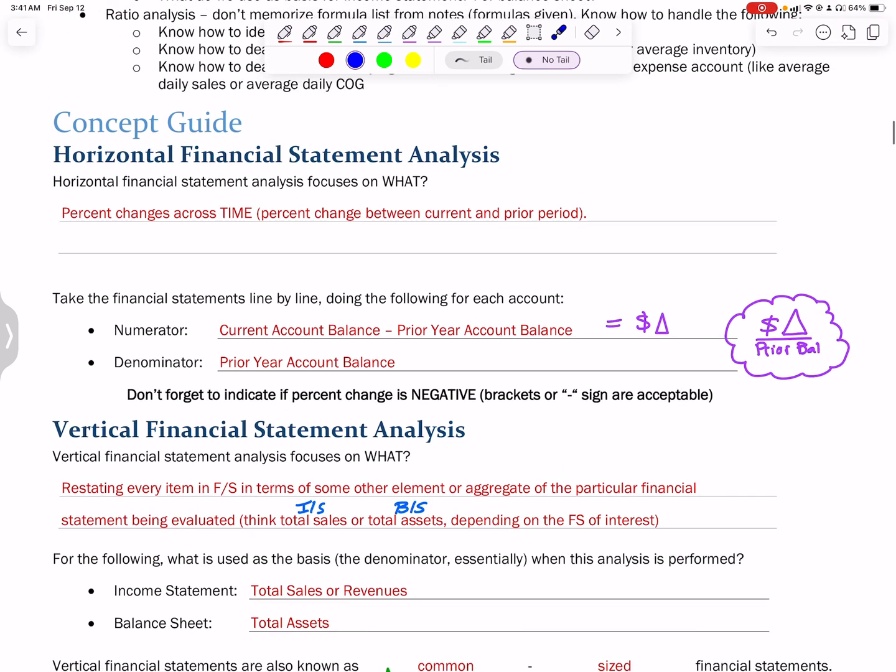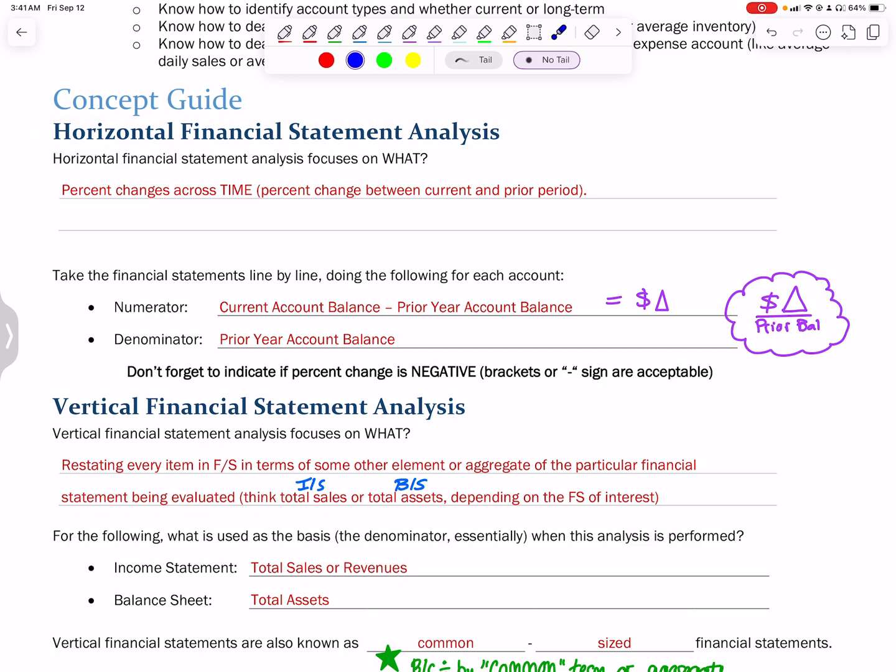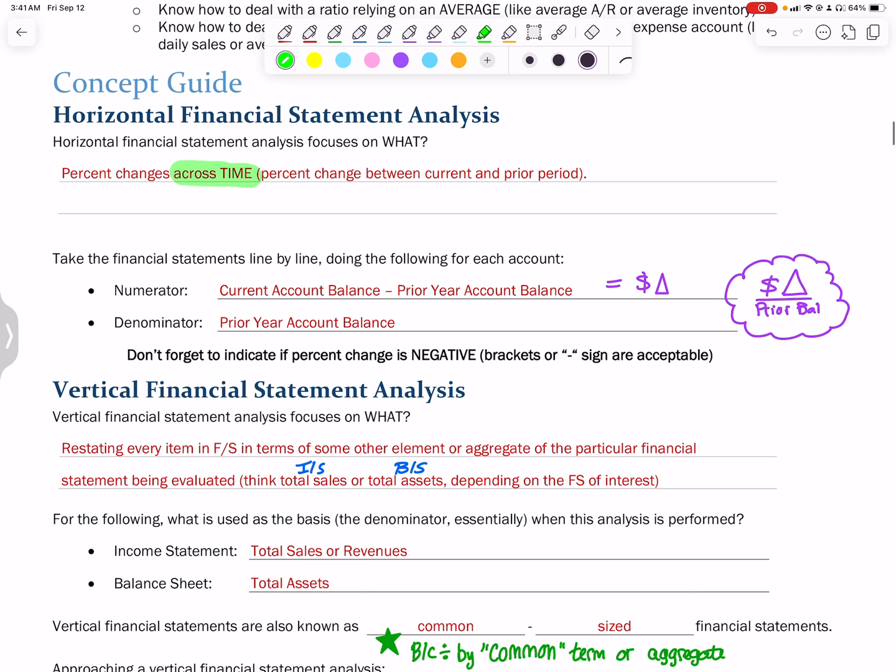Let's start with our concept guide. So you need to know what horizontal financial statement analysis is. Remember that it is looking at how account balances have changed over time or across time. Because it's worried about calculations across time, you will see a calculation of the change. So the dollar change between two periods, current minus prior, over the prior balance. So how much did it change since last year? Last year is your basis, so last year is the denominator. So dollar change over the prior balance.